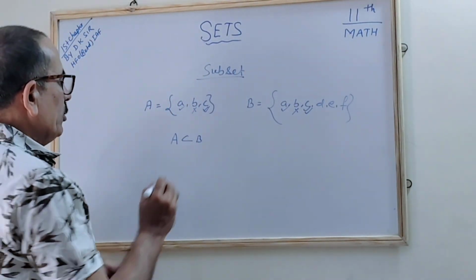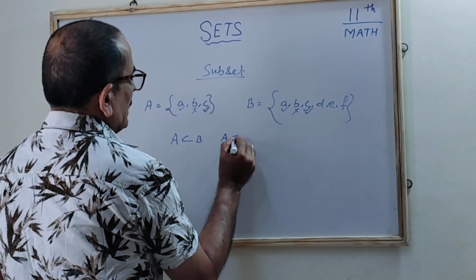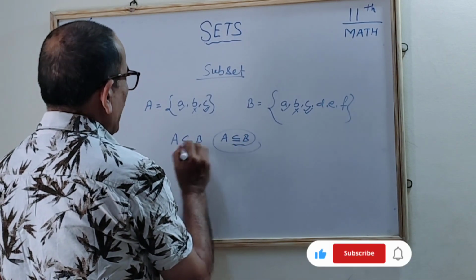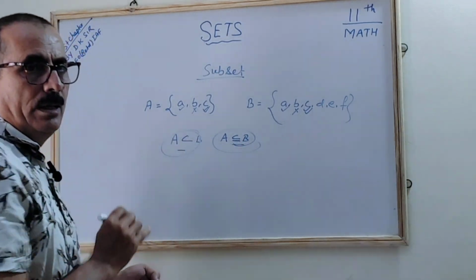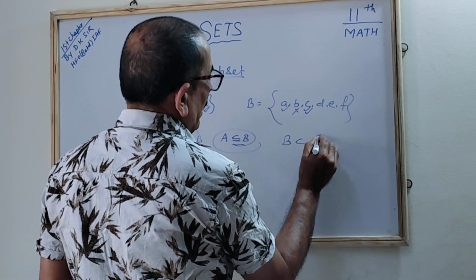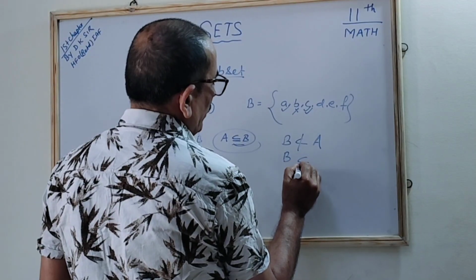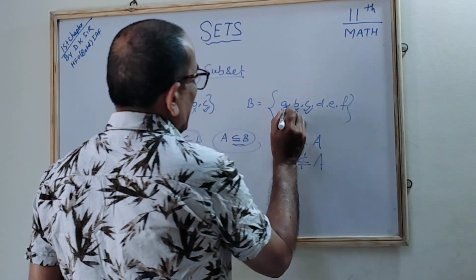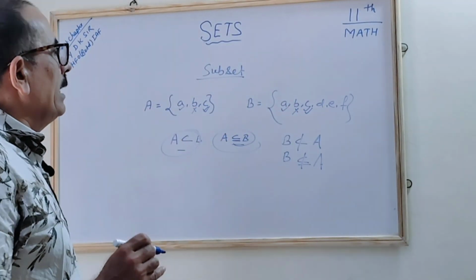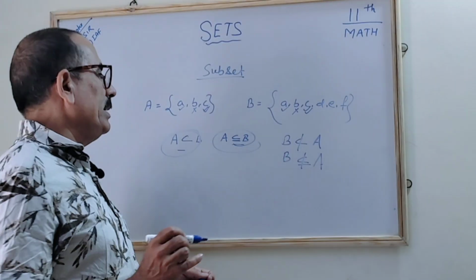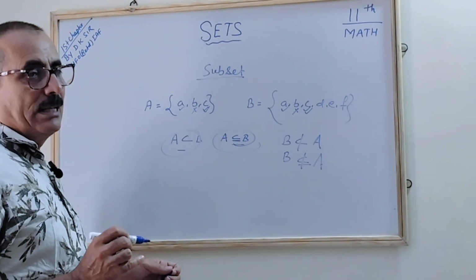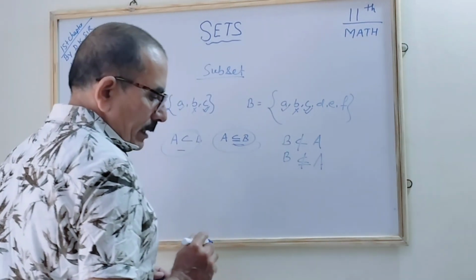This can be denoted by this symbol also: A is a subset of B, correct? Both symbols are correct. You can write it both ways. Understood? But remember, B is not a subset of A. Why? Because not all the elements of B are present in A. The elements d, e, f of B are not present in A. So we say B is not a subset of A.